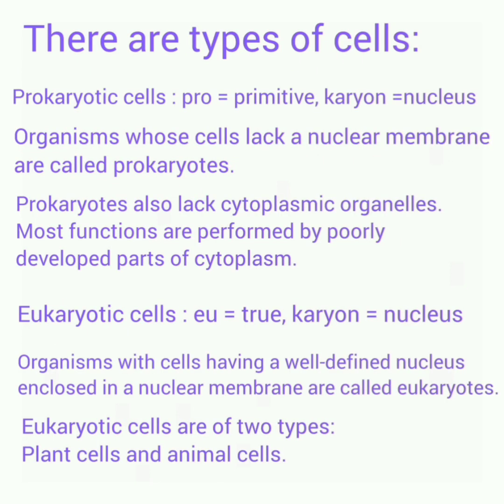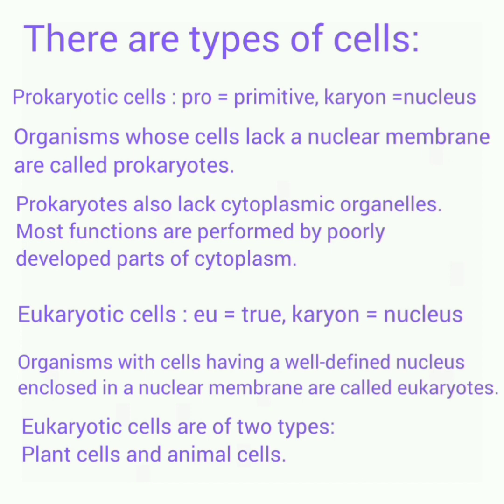There are two types of cells. One is prokaryotic and another is eukaryotic. In prokaryotic cells, pro means primitive, it means not advanced, and karyon means nucleus. Organisms whose cells lack a nuclear membrane are called prokaryotes. Prokaryotes also lack cytoplasmic organelles. Most functions are performed by poorly developed parts of the cytoplasm.